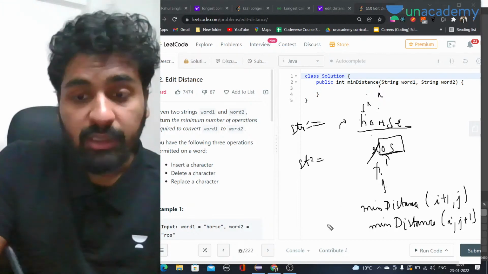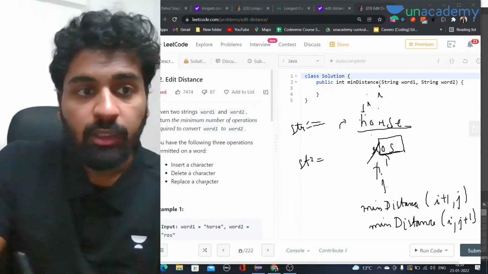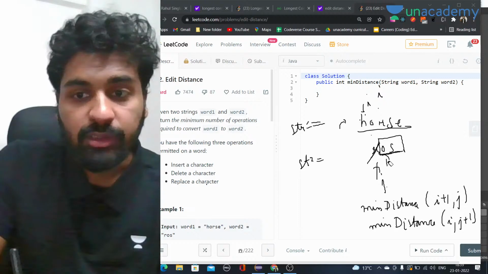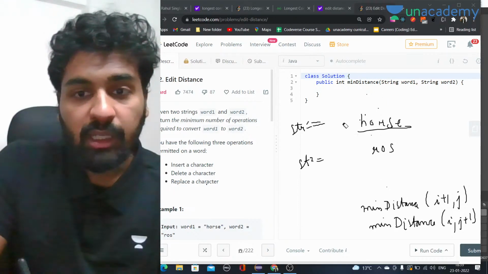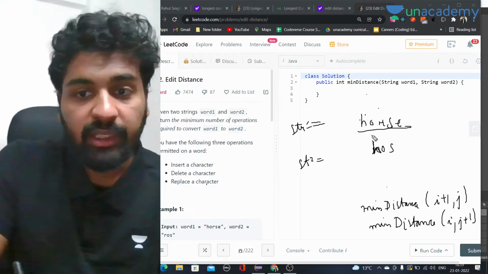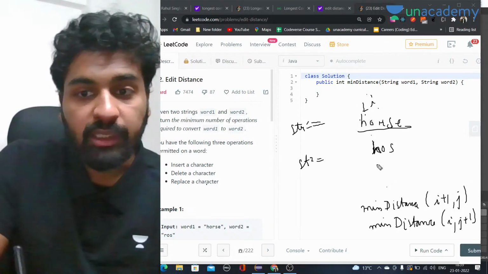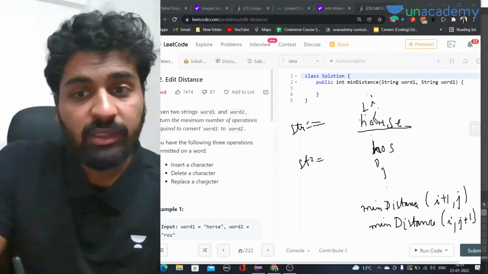Okay, now the third thing we can do is replace a character. Replace means we can replace this r with h. If we make it h, they are equal now. I was here, j was here. Now when they are equal, we just have to move forward.